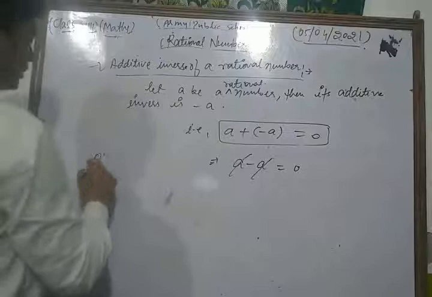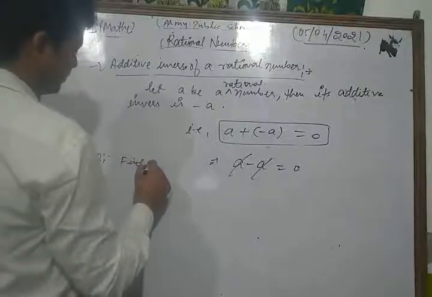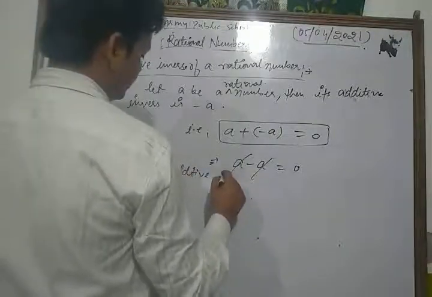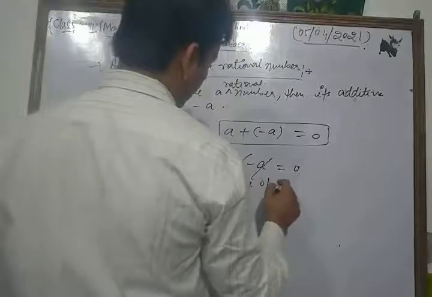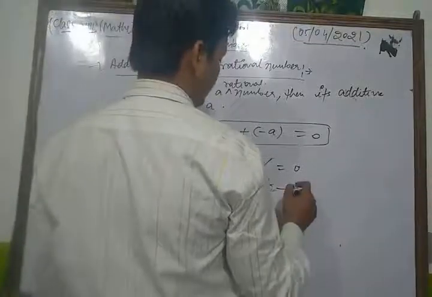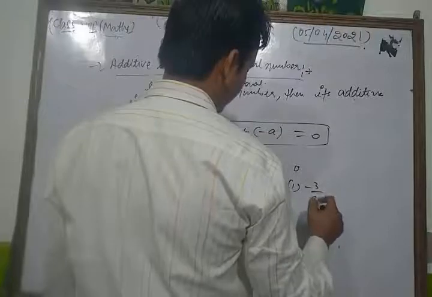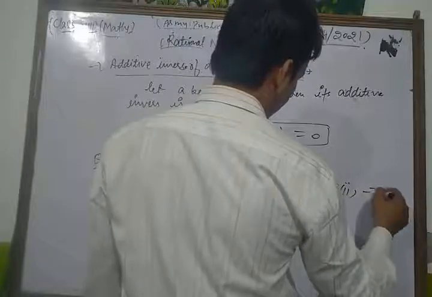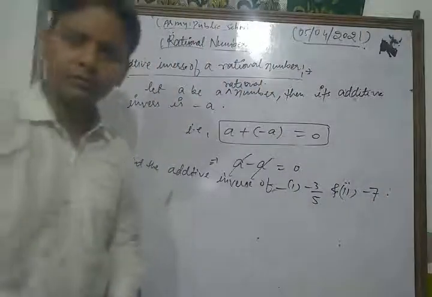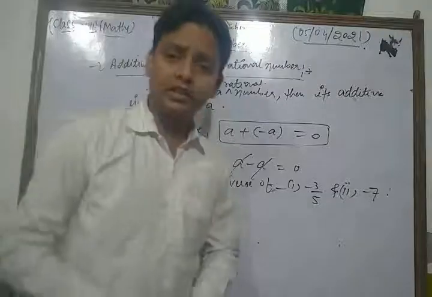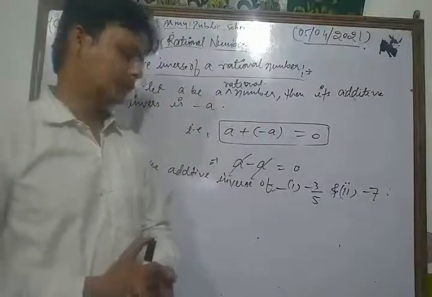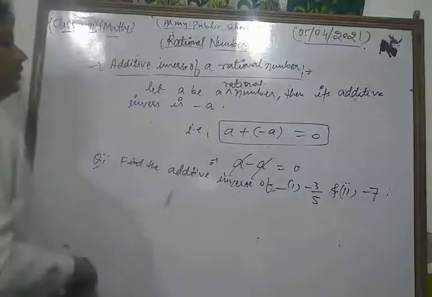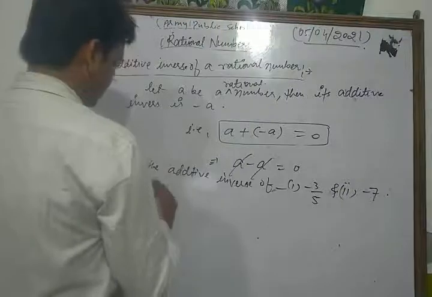Suppose that we have a question: find the additive inverse of first minus 3 by 5 and second minus 7. Suppose that both are rational numbers. Both are what? Rational numbers, and we find their additive inverse. Okay. So dear friends, for now let's see its solution.